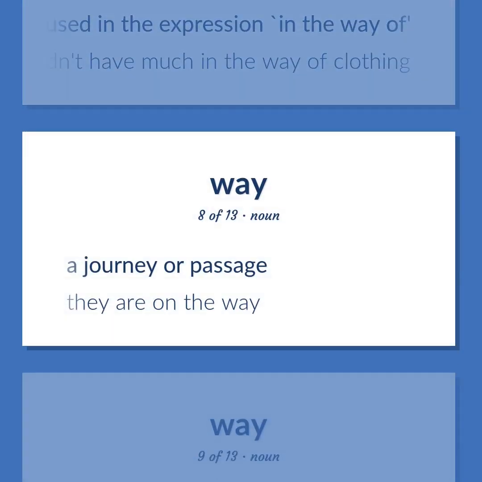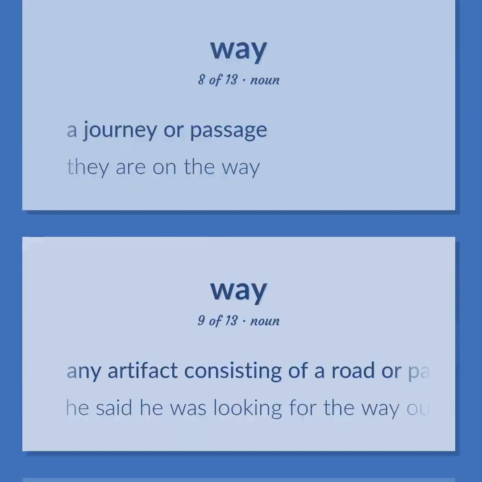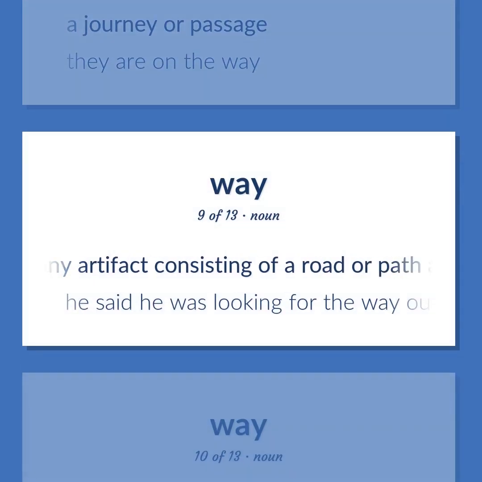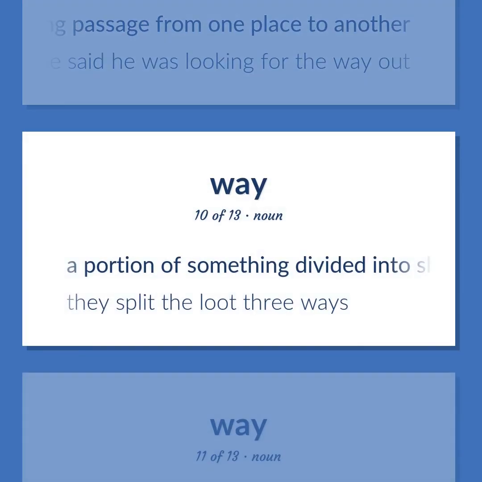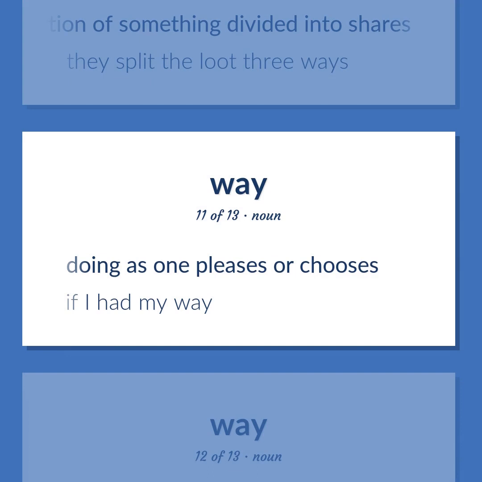A journey or passage. They are on the way. Any artifact consisting of a road or path affording passage from one place to another. He said he was looking for the way out. A portion of something divided into shares. They split the loot 3 ways. Doing as one pleases or chooses.